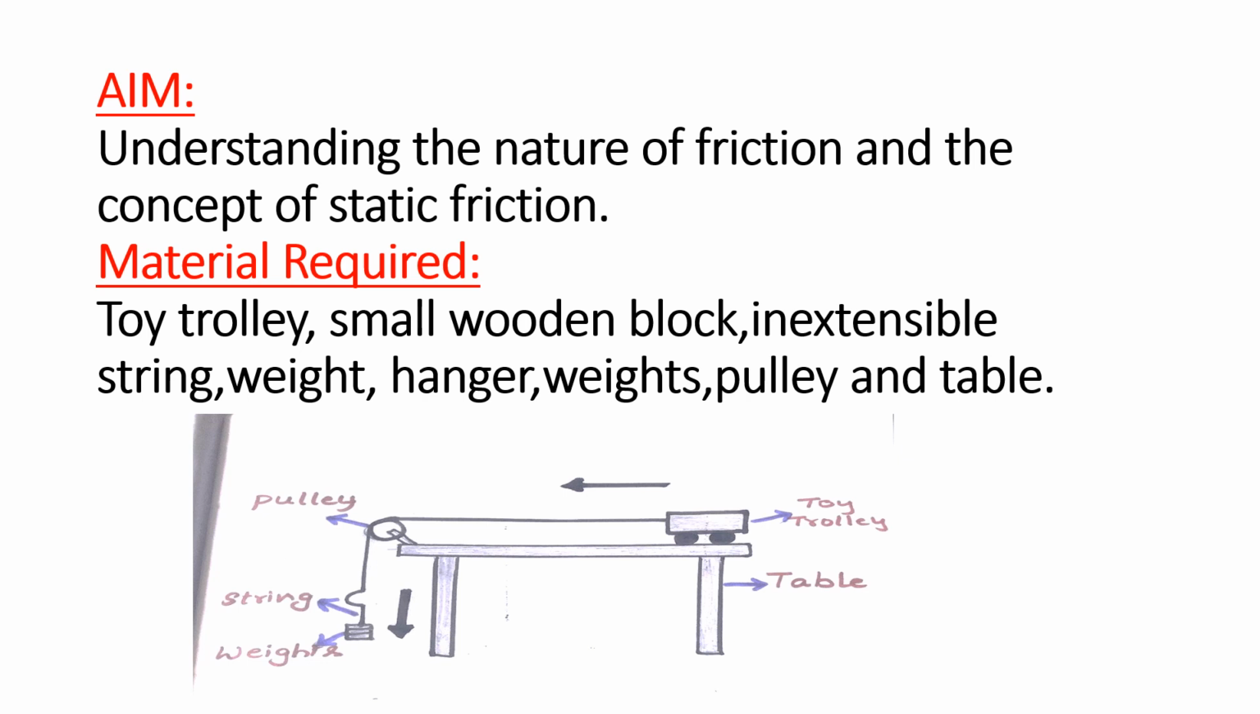See, this is a table and there is a pulley and there is a block which is called a toy trolley. The block is a wider and long block. To that block a string is connected. You can see clearly in the diagram. The string moves over the pulley and is connected to a hanger. See in the picture where the weights are added to the hanger.